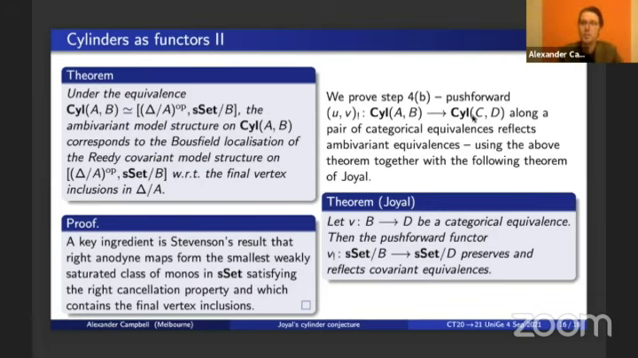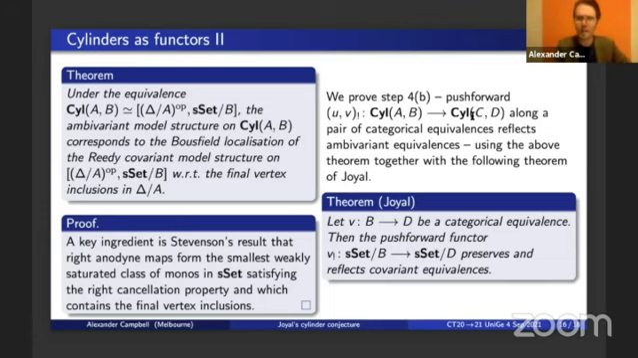So using these two things, we prove this difficult step of the proof of the Joyal conjecture, namely the push forward of cylinders along a pair of categorical equivalences reflects ambivariant equivalences. And so that's my little summary of what goes into the difficult part of the proof.